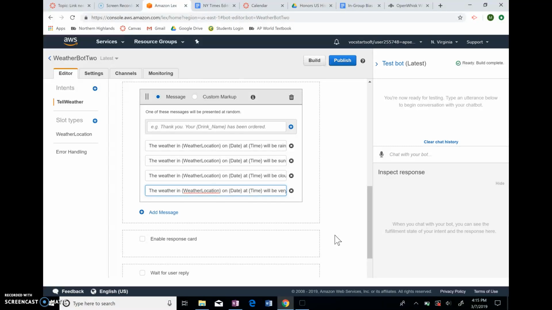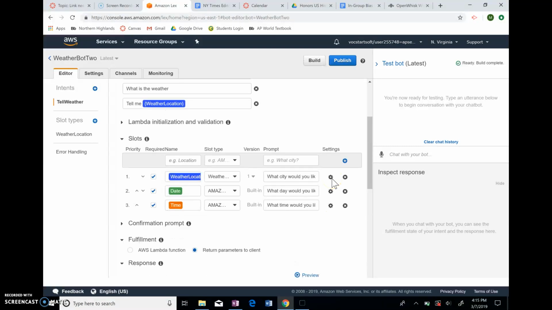Or a negative could be that the system could crash and you wouldn't be able to access the weather that you want. But I think I would still prefer using a chatbot over like watching the news or something like that, because there would be less human error involved with getting the weather.